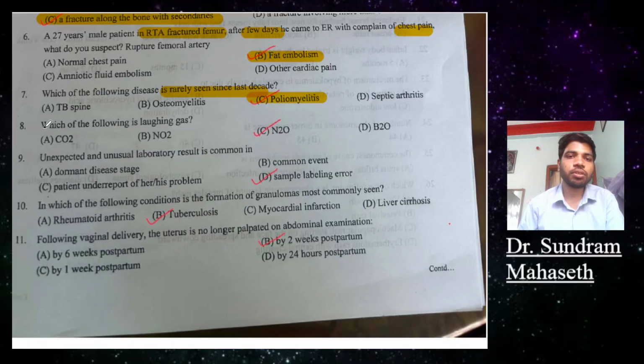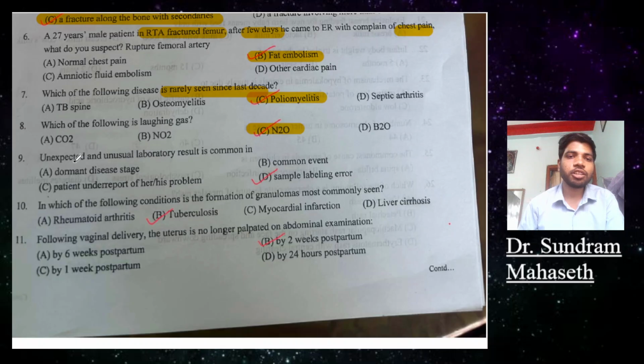Question number 8. Which of the following is laughing gas? Options are carbon dioxide, nitrogen dioxide, nitric oxide, and N2O. The answer is laughing gas is N2O, nitrous oxide.